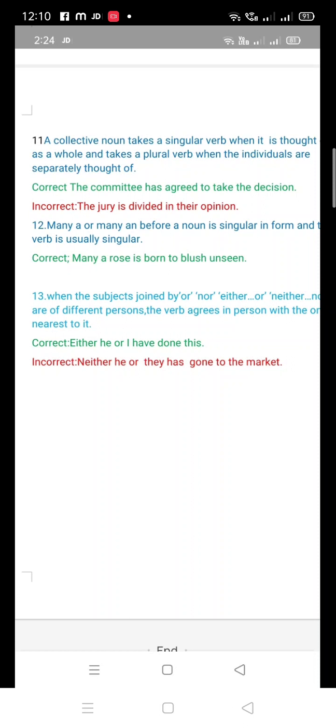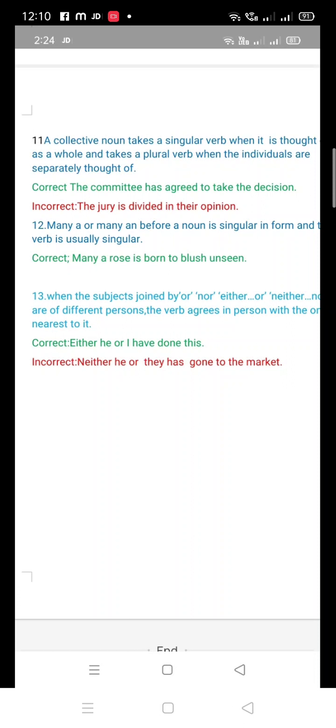Okay, number 13 is when the subjects joined by or, nor, either or, neither nor are of different persons, the verb agrees in person with the one nearest to it. Nearest to it. Okay. Here you can see, either he or I have done this.